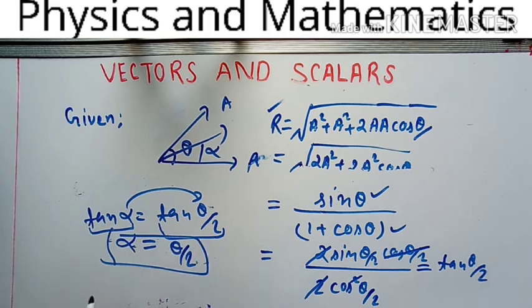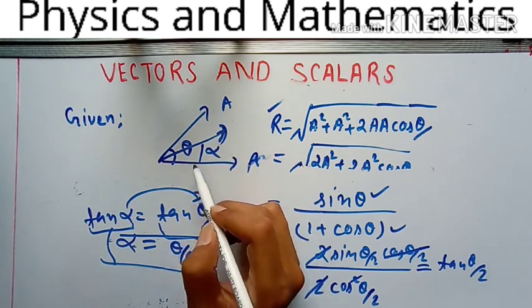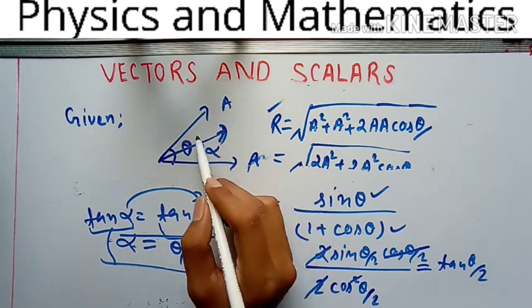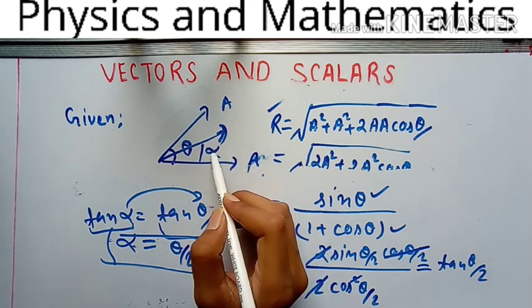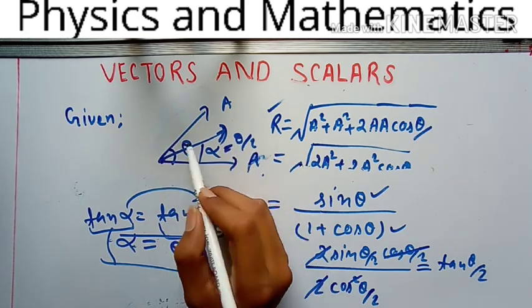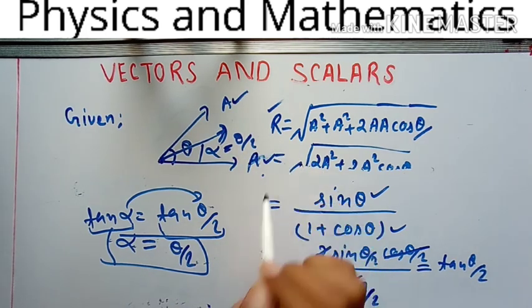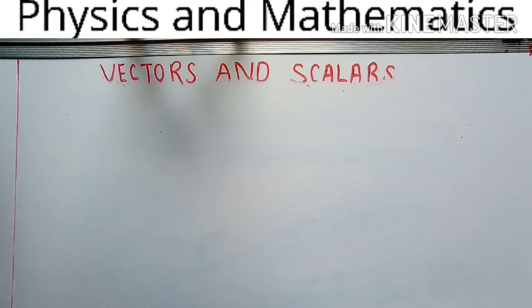This is the direction in which they are acting. I said alpha lies in between a and a, so you can see alpha is equal to theta by 2, meaning exactly at the midway of a and a. Understand? We have almost discussed the addition of vectors.